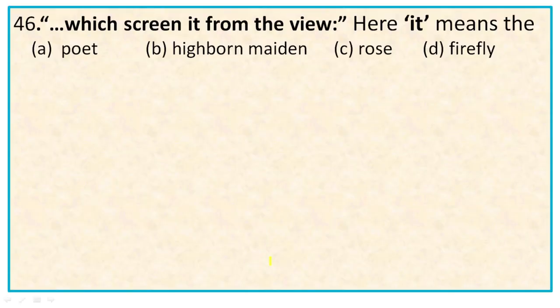Then question number 46, "which screen it from the view?" Here it is obviously the glowworm or firefly, because the full line is "among the flowers and grass which screen it from the view." So it refers to the firefly or glowworm, which is invisible due to the flowers and grass. So the right option is D, firefly.